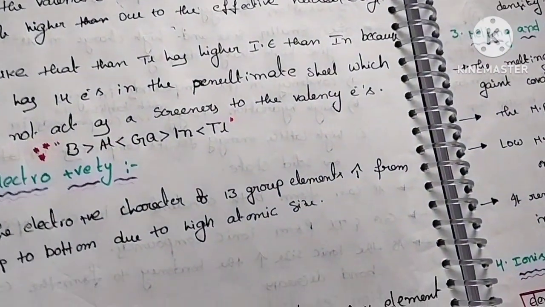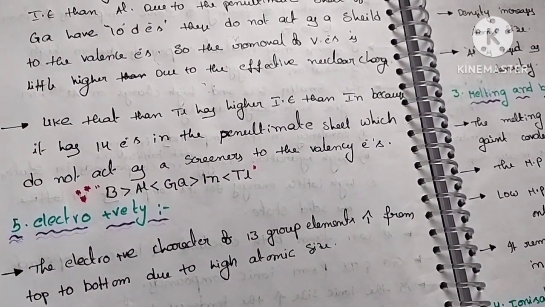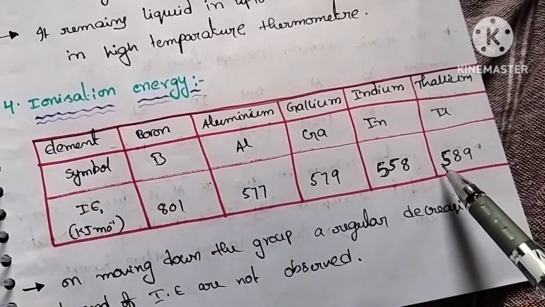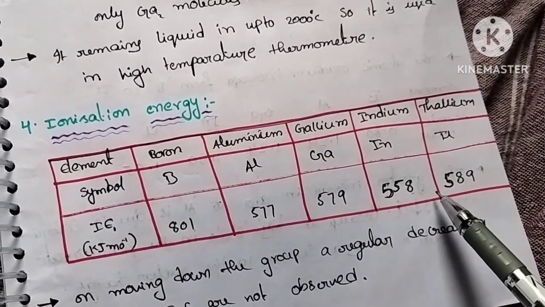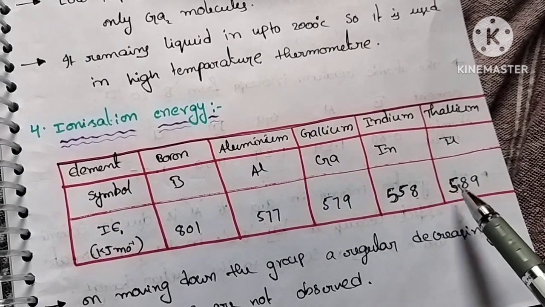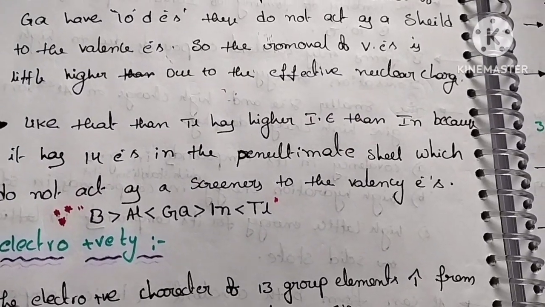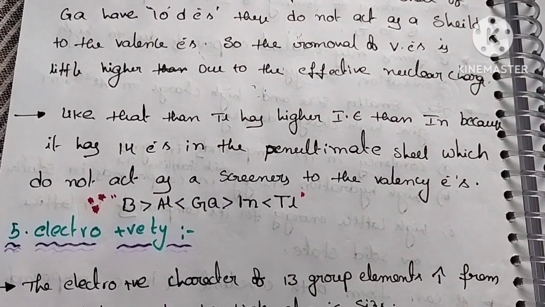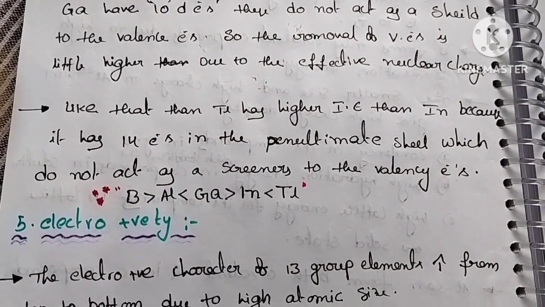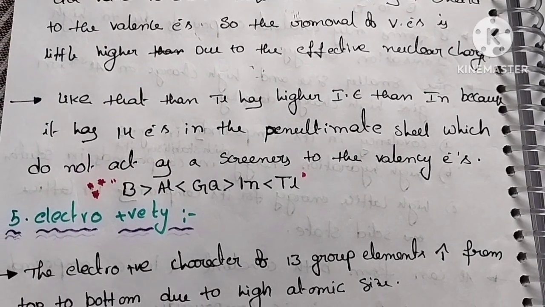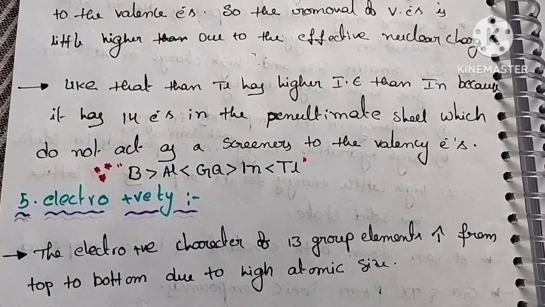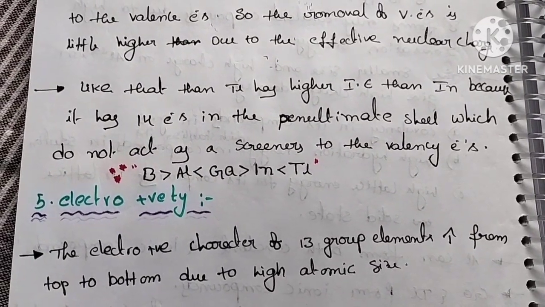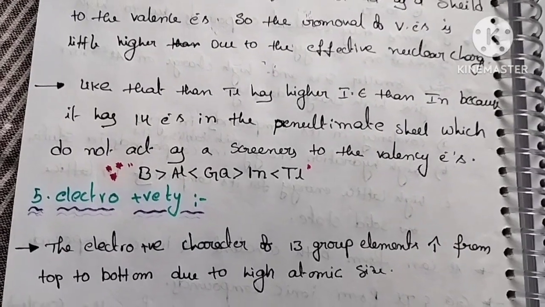Like that, thallium has higher ionization energy than indium, isn't it? Thallium has an ionization energy of 589 compared to indium's 558. Again, there is an increase in the ionization energy from indium to thallium. Here in thallium, the penultimate shell has f electrons. So 14 f electrons act as poor screeners to the valence electrons. Like that, the ionization energy is higher than that of indium.